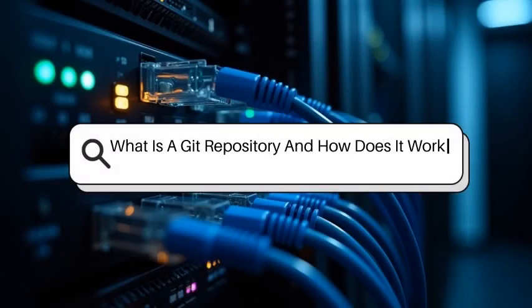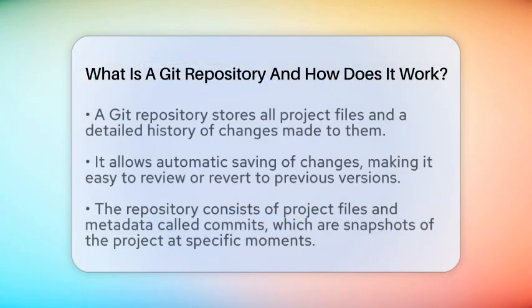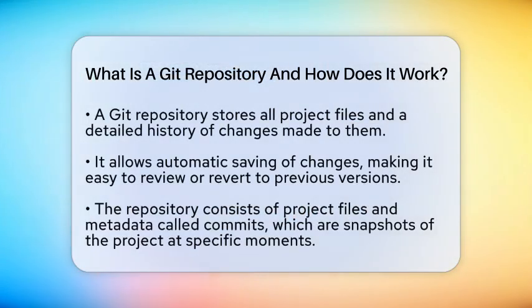What is a Git repository and how does it work? Imagine working on a project where every change you make is saved automatically, so you can go back in time and see what was done. That's what a Git repository does. It is a special folder that keeps all your project files along with a detailed history of every change made to those files. This makes managing code much easier, especially when working with a team.